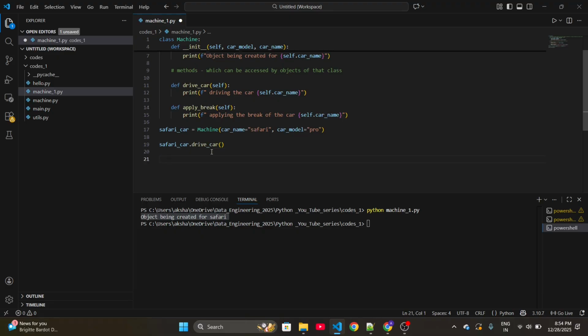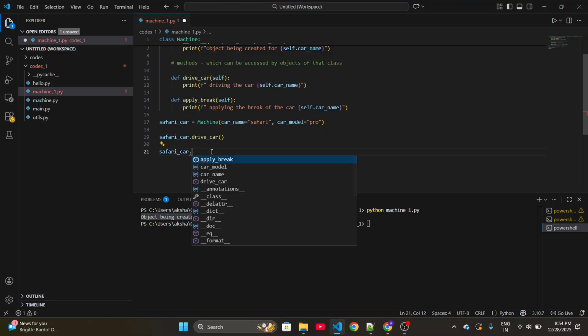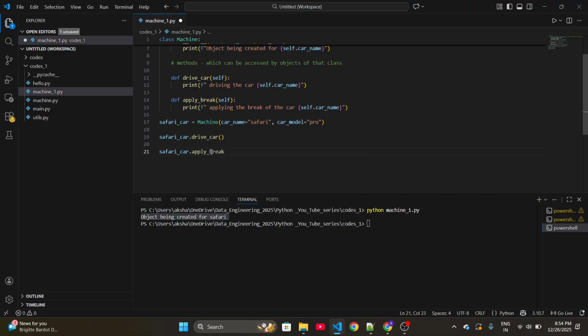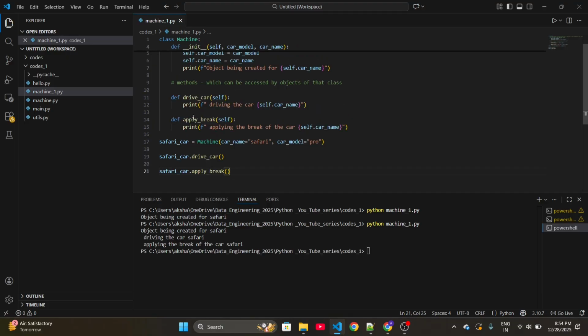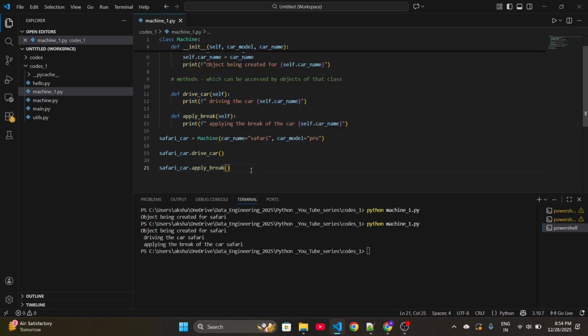And then another method, apply break. Okay, let me save it. Your objects have access to these methods of the class machine. Now I hope you guys understand what the object is.